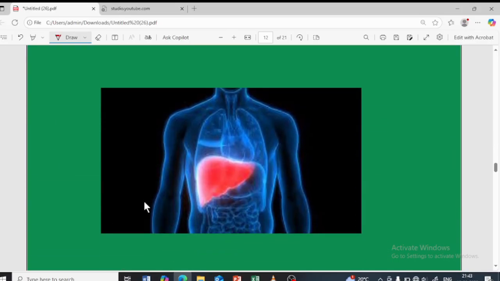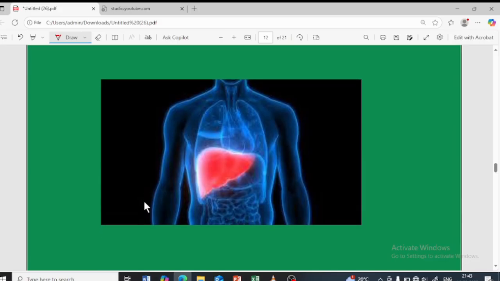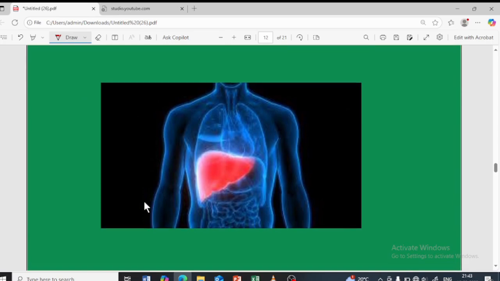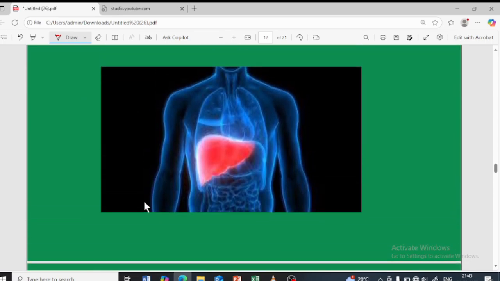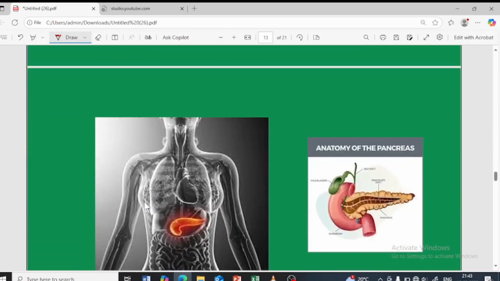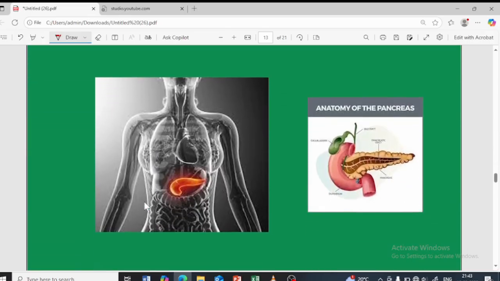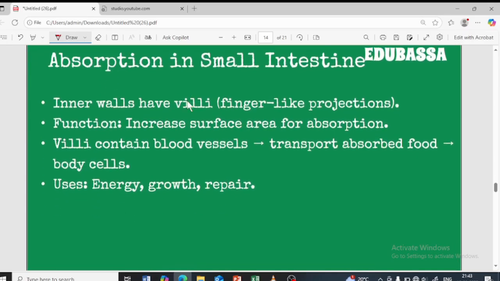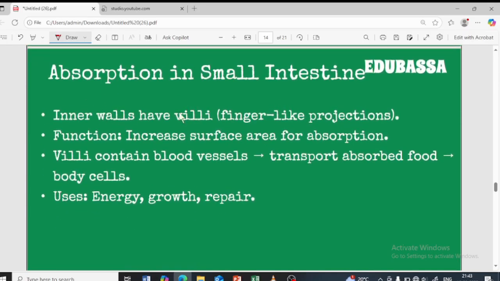Okay, so here is the placement of the pancreas in your body. The liver is here in your body. I'm sorry, my mistake. Yes, the liver is here in your body, and you can see over here, this is the pancreas. The next is absorption in the small intestine. So the food has reached the small intestine.